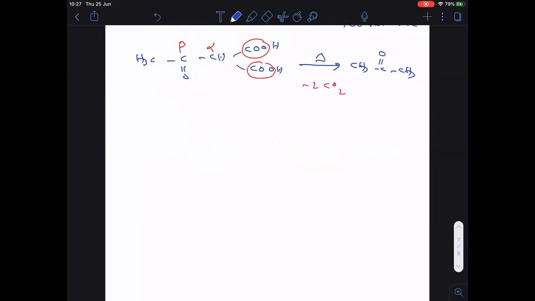Clear? Now here let me take a compound in this way now. So here COOH, similarly here also. Then other side also we can take here COOH in the same way. So now tell me, this on heating, how many moles CO2 is liberated and what is the product formed here?